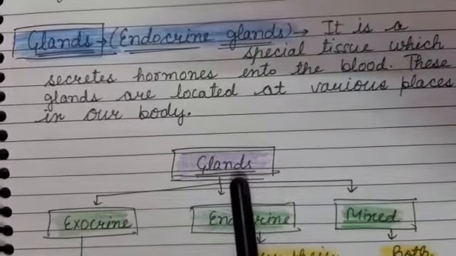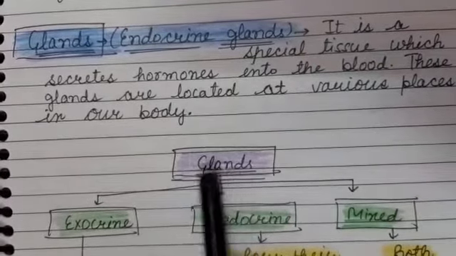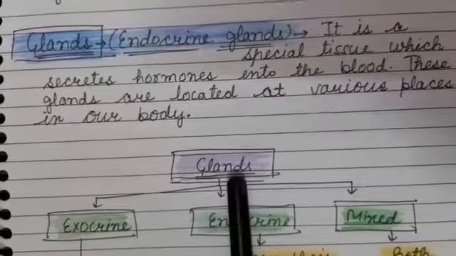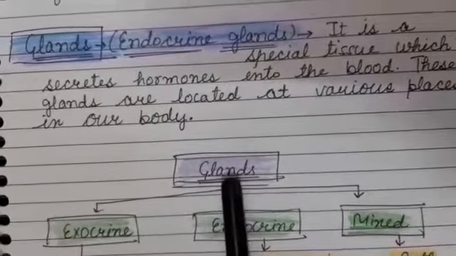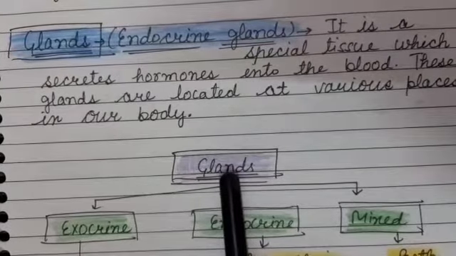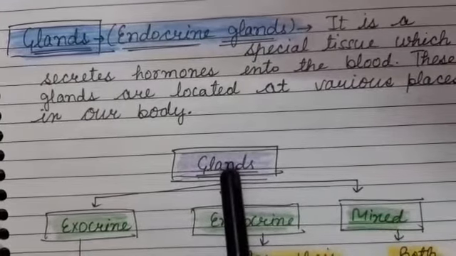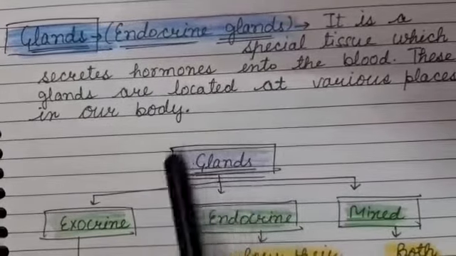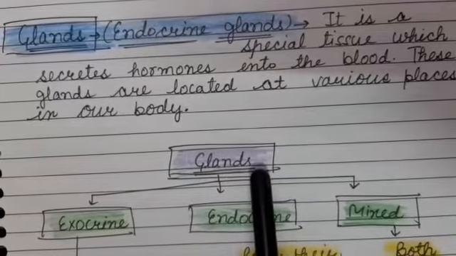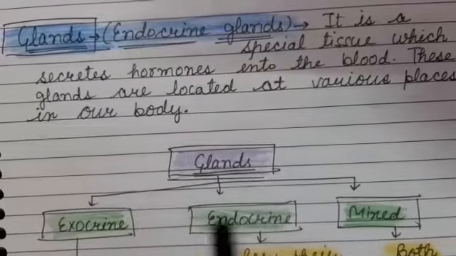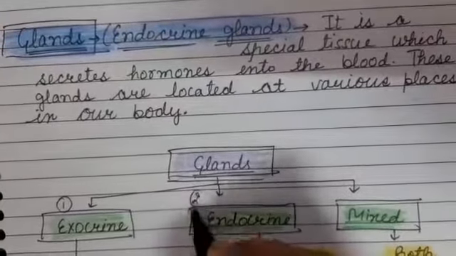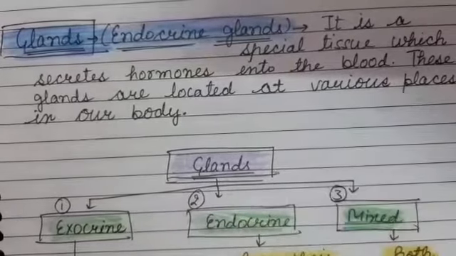Glands. In class 9th, you have studied about glandular tissue. The tissue which has secretory function. The tissue which secretes many things like mucus, milk, sweat, saliva. So all these cells, these tissues are called glands. They form glands. And these glands may be of three types. Exocrine glands, endocrine glands, and third is mixed glands.